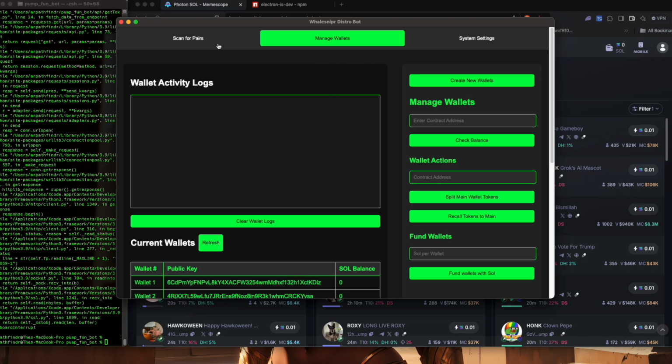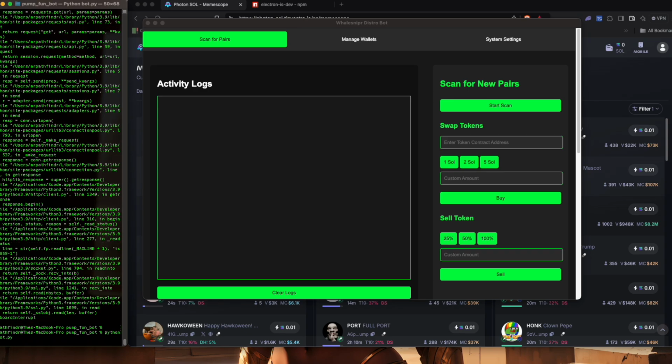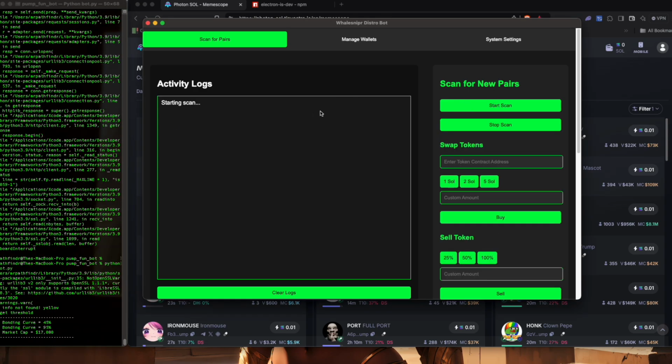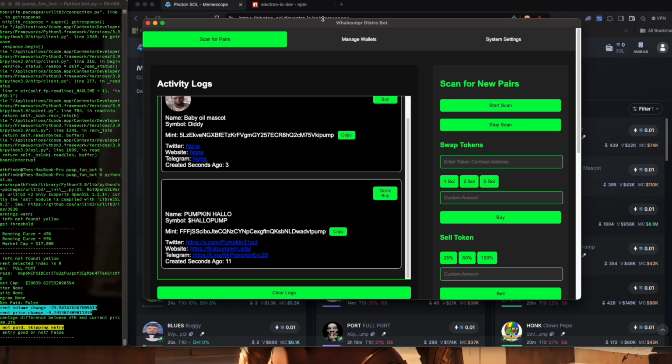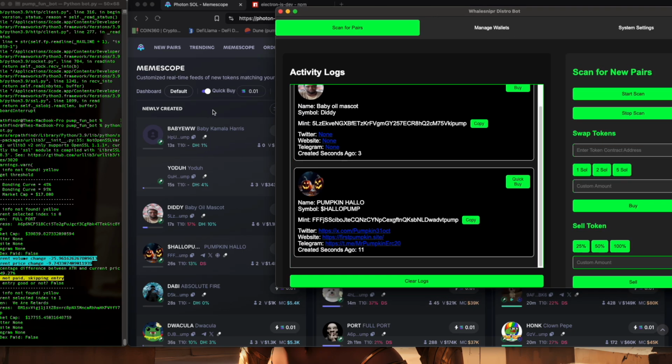Then we can start looking at some things. First of all, we can scan new pairs. Scanning new pairs will allow us to see what's coming out in the market. And as you can see, you have the full URL for each of these new pairs. So why is this important? Well, with Photon and Bullex, sometimes you might want to ape into a coin, but you don't have full context.